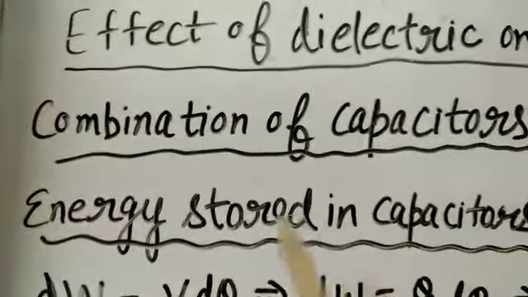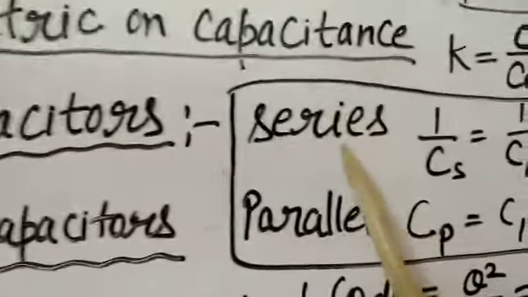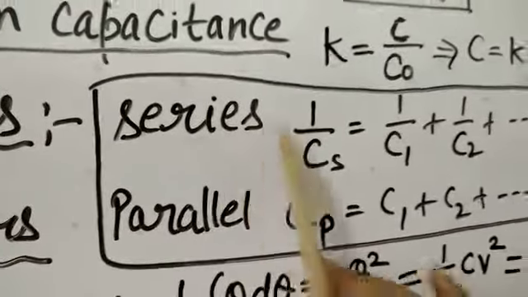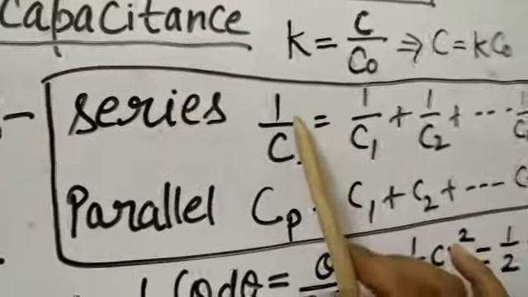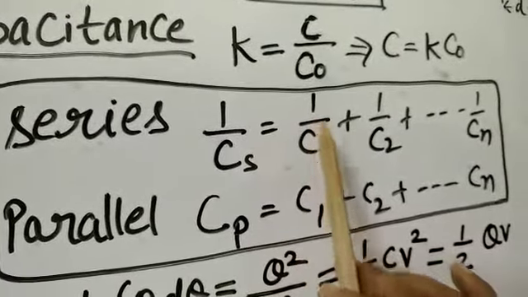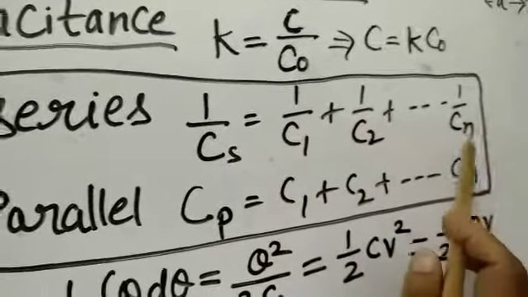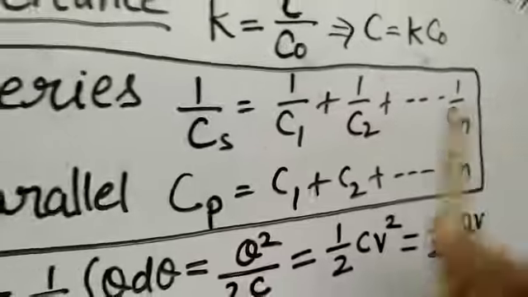Now, what will happen if we combine the capacitors? If we combine the capacitors in series, then the overall capacitance becomes: 1 upon Cs is equal to 1 upon C1 plus 1 upon C2, up to whatever the values of capacitance.